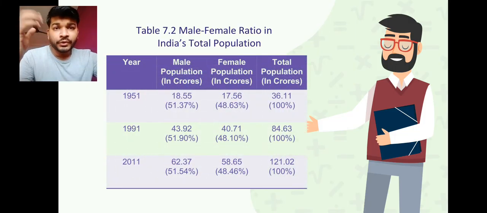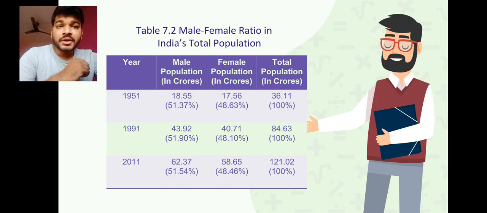So again we are going to come with a table. The table shows four columns: one is the year, second is the male population, then the female population, and then the total population, all in crores. Clear? Now we have taken three years here, that is 1951, 1991 and 2011.